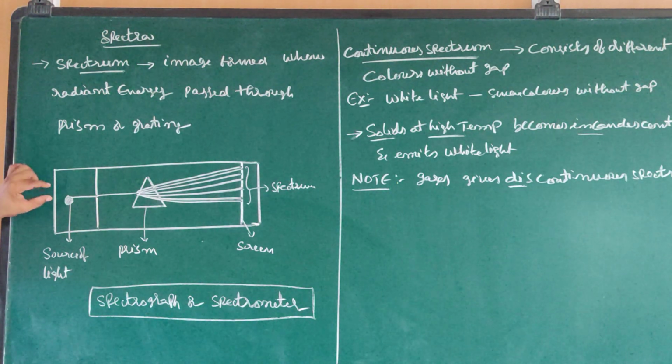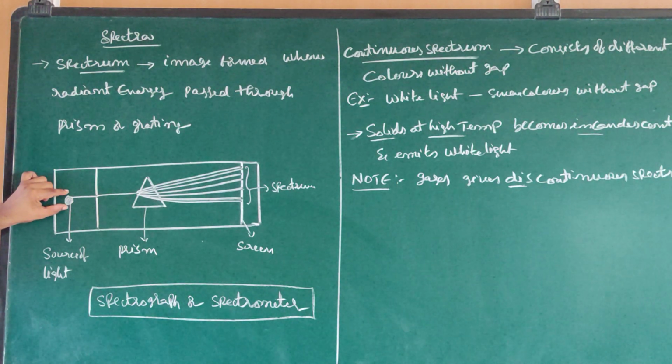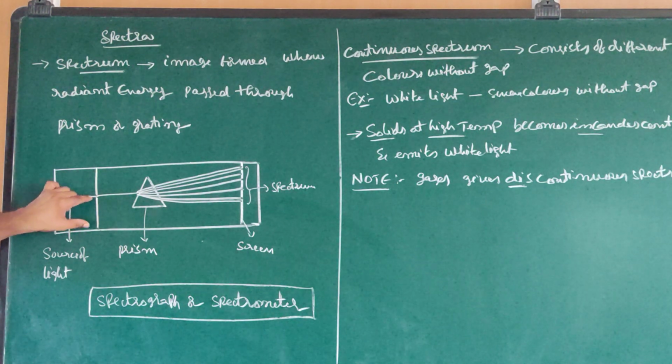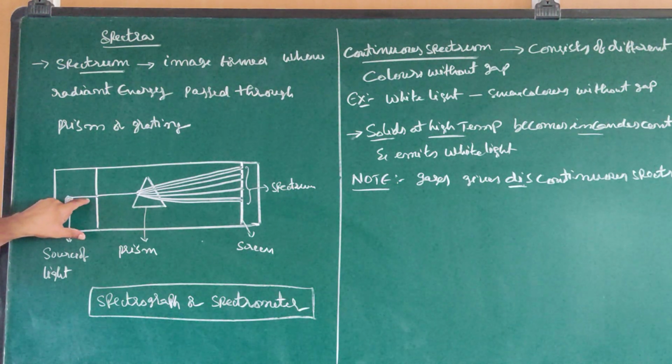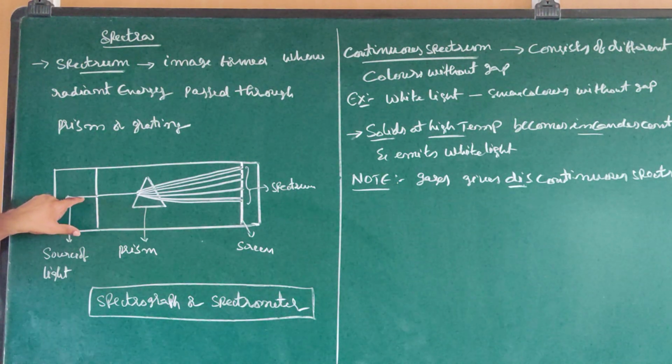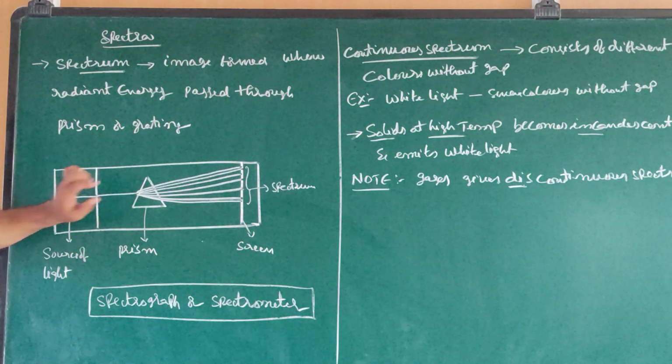Here in this one, this is a source of light. This is a slit to allow a beam of light to pass through it. This is a prism.